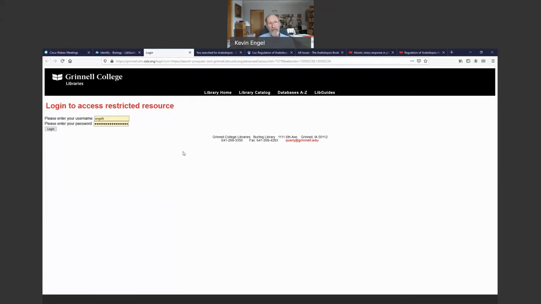And here's an example. I'm coming from off campus. So I've hit our proxy server and it's asking me to authenticate myself to know that I'm a member of the Grinnell College community so I can get access. So I put in my username. That's my username without the @grinnell.edu. My password, this is my campus network username and password. I'm sure you've already done this already. Click login.